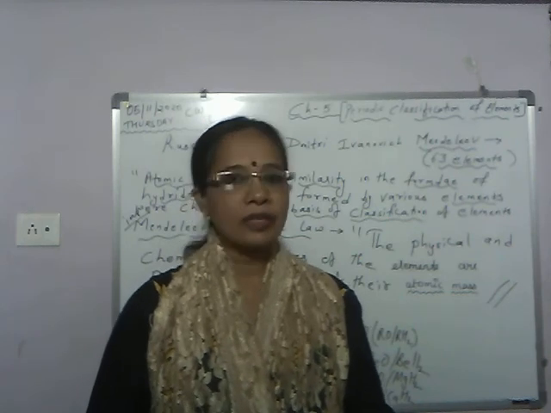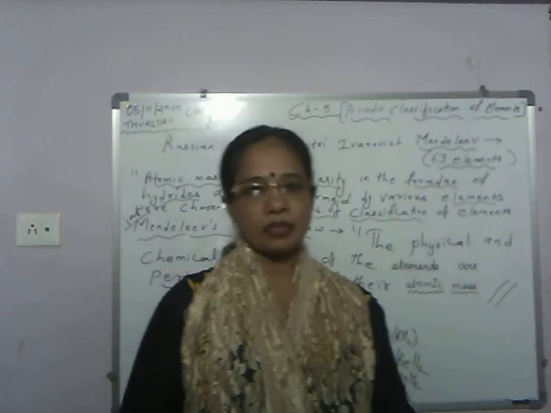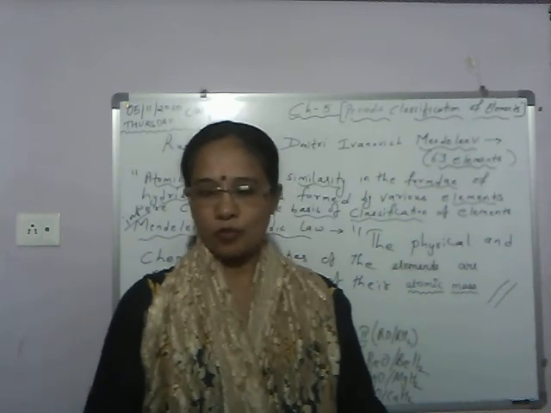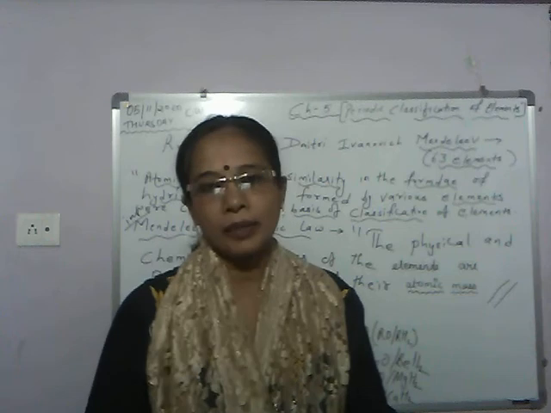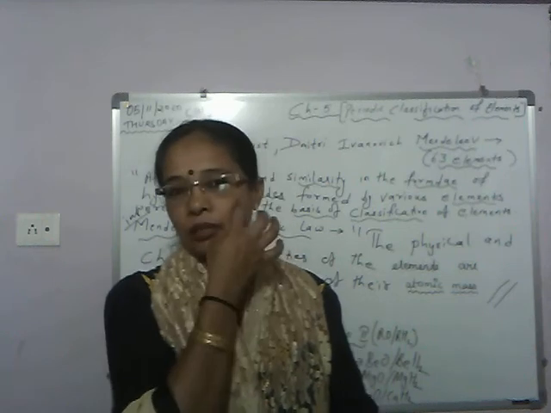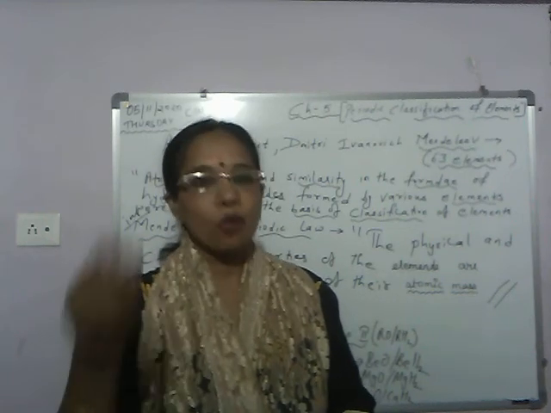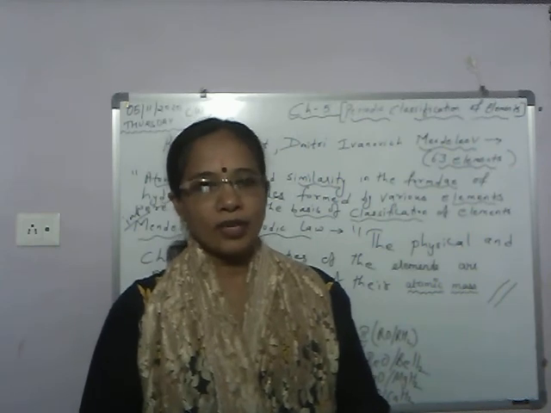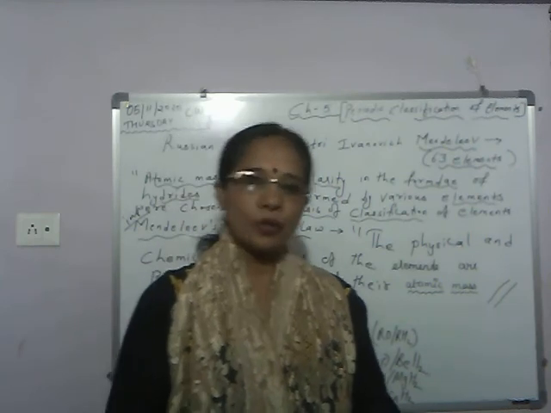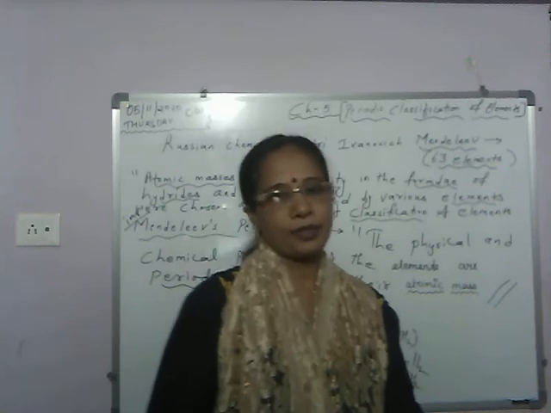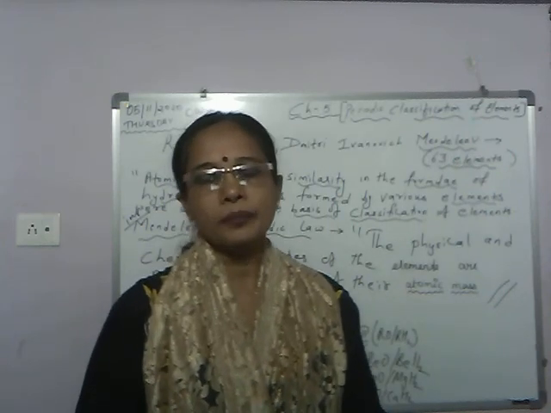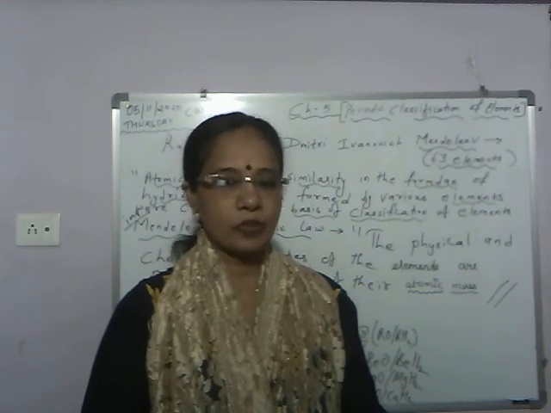One was Dobereiner's triads, one system of classification of elements. This system of classification was applicable only for 3 triads. So it was rejected, and then Newlands came forward to classify the elements. His system of classification was called Newlands' law of octaves.